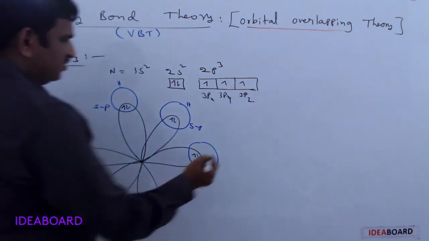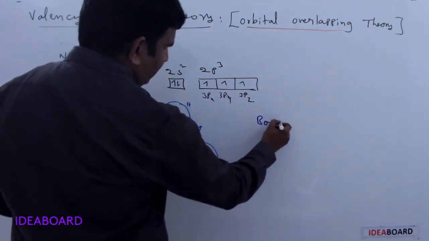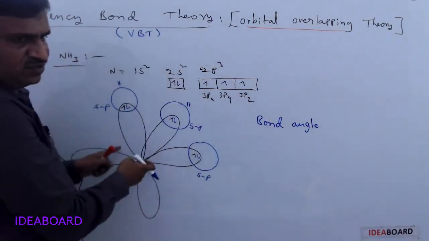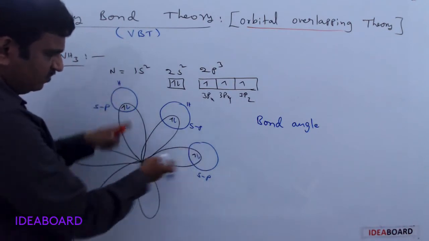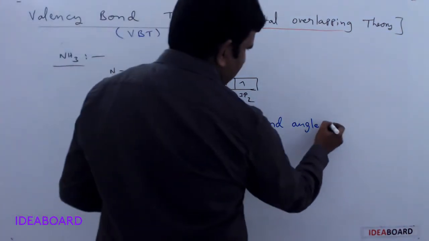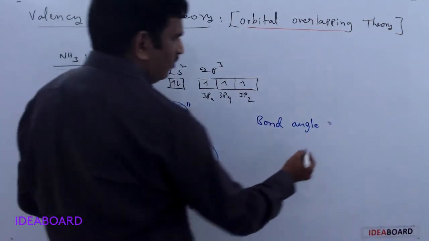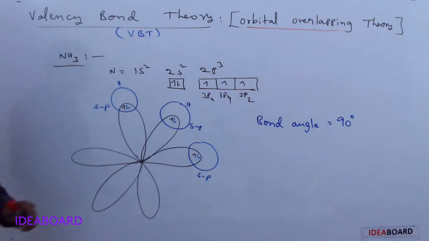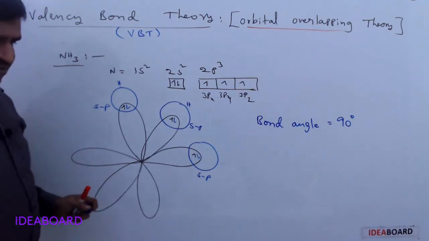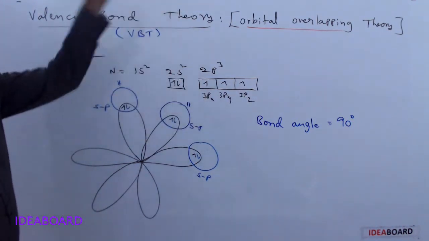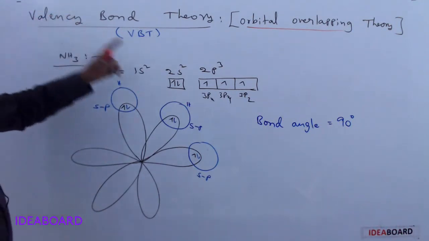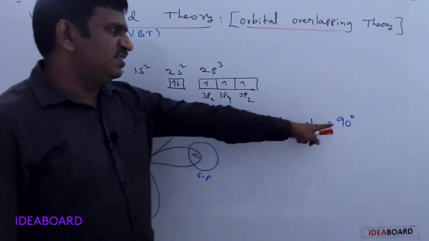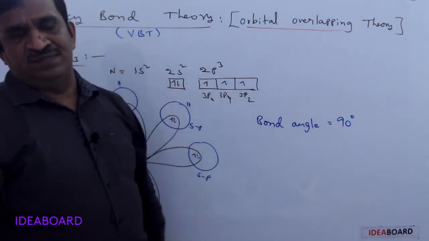No, please remember, bond angle means between two bonds, between two hydrogens. The NH bond angle is 90 degrees only, not 45 degrees or any other. According to valence bond theory, the NH3 molecule has a 90 degrees bond angle.